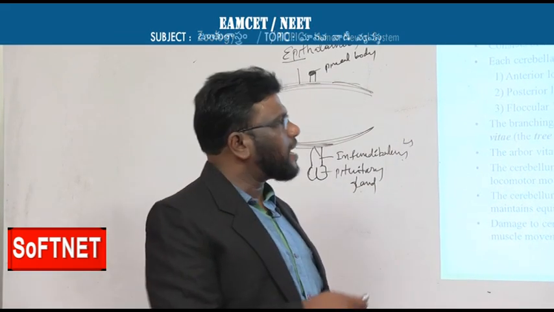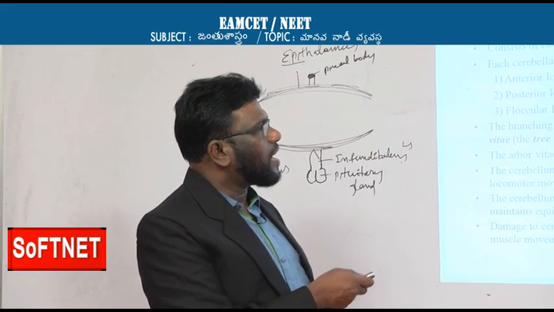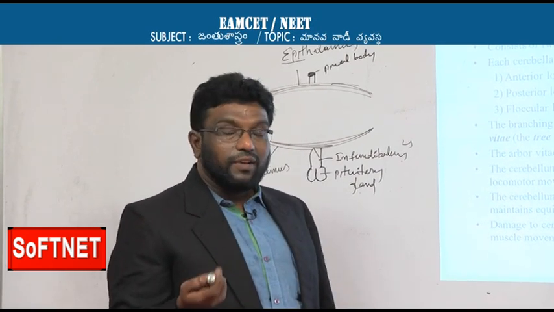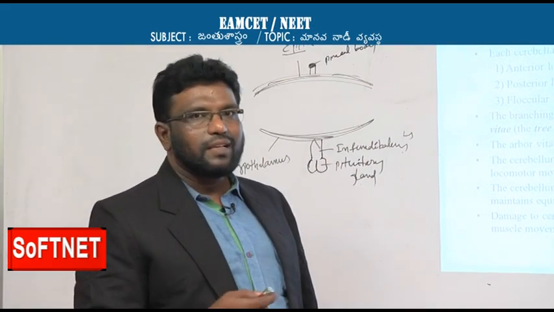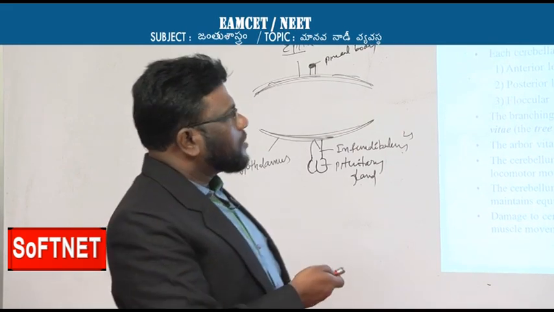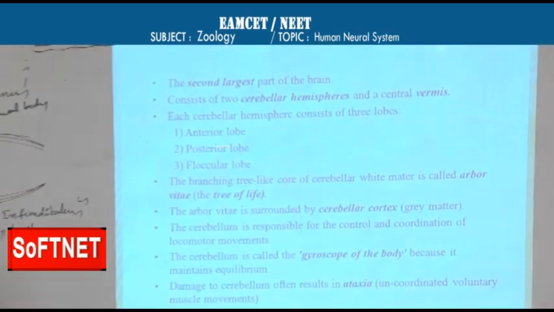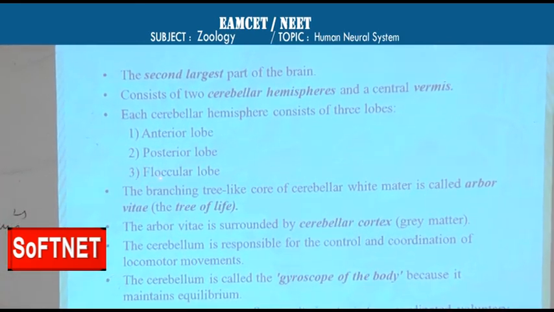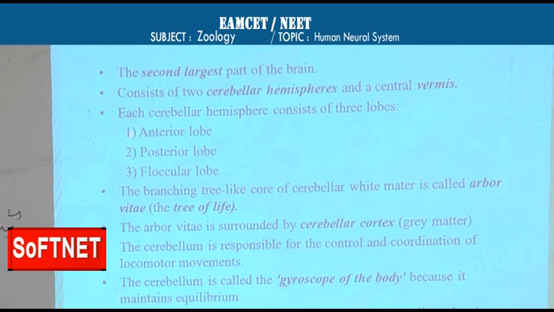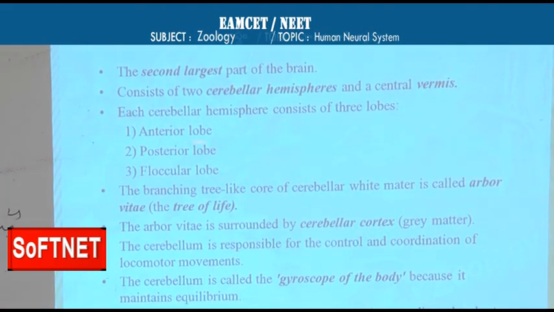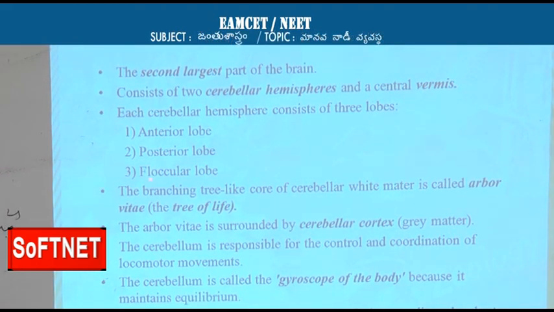The second largest part has cerebellar hemispheres and vermis, and the largest part has cerebral hemispheres. Next, the cerebellum has 3 lobes: anterior lobe, posterior lobe, and floccular lobe.